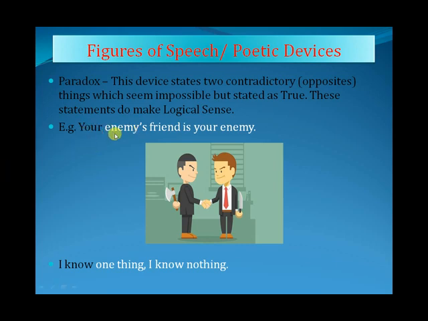See, your enemy's friend is your enemy. In this picture you can see these two people shaking hands. This means they are friends to somebody but enemies to each other. I know one thing, I know nothing. So this is also one particular example. It makes sense, no? You know something, but you know nothing. It is like that.